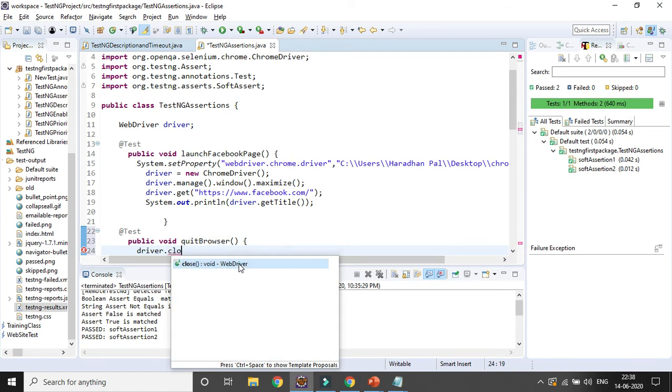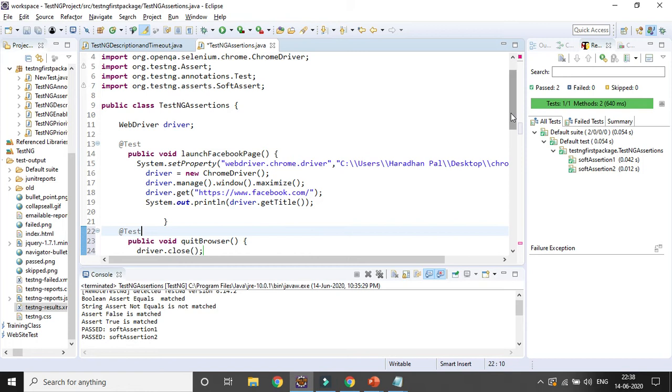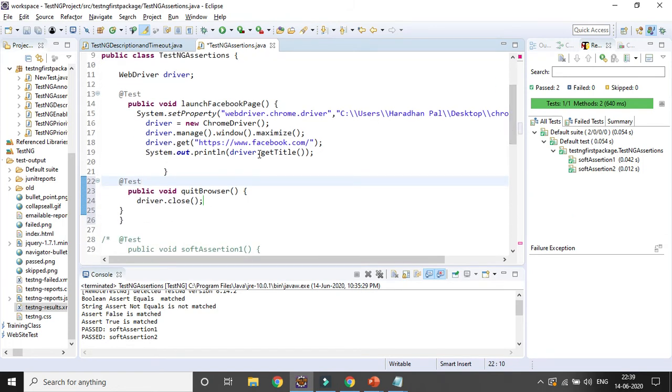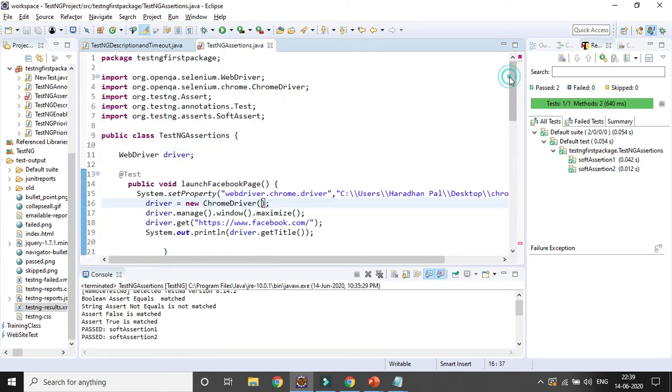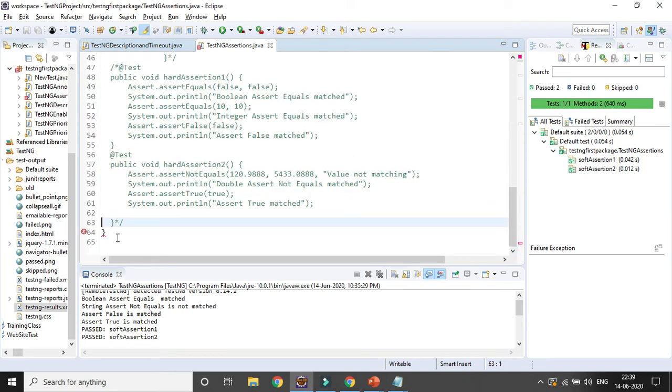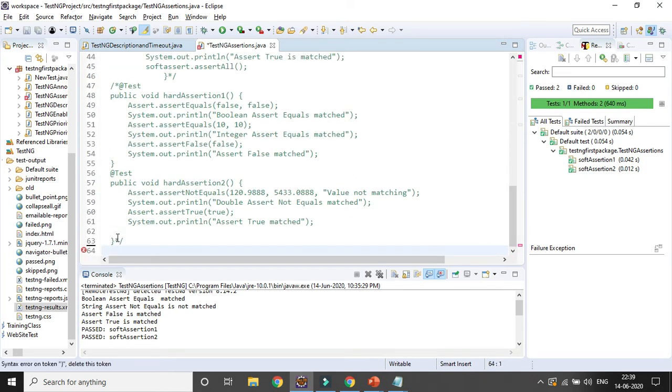So here I am writing two test cases. Right now I want to validate: I will first print out the title, then I will use some assertion to match the title. Yes, some error message is coming. Some additional bracket came.